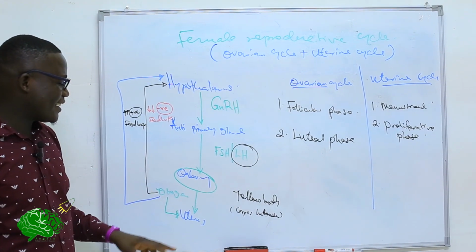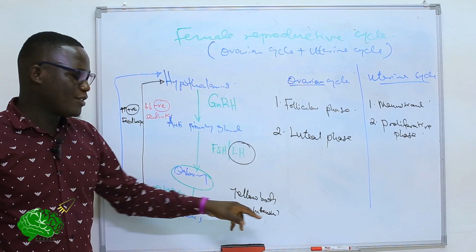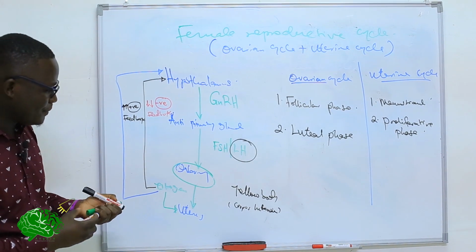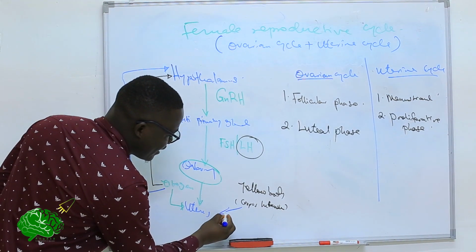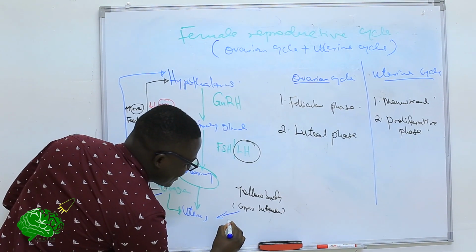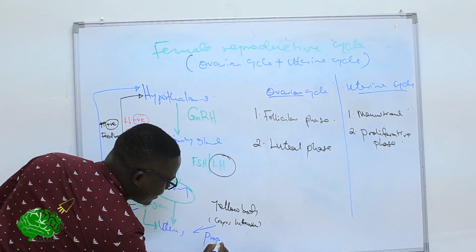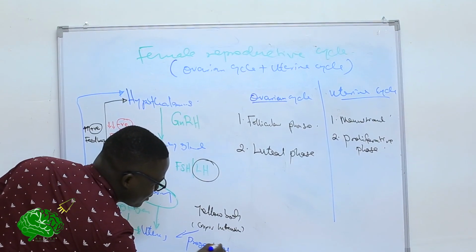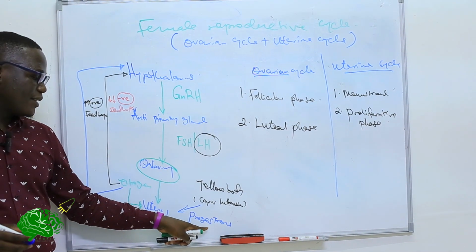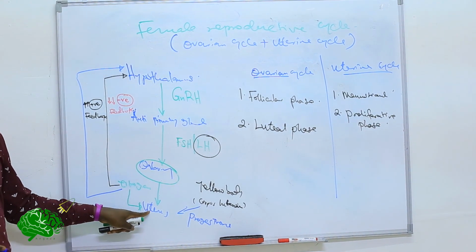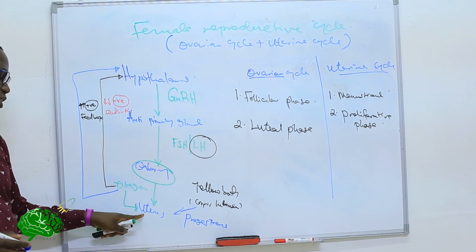So what happens with the corpus luteum that has been formed? This corpus luteum also begins to secrete a hormone, and the hormone that it secretes is called progesterone. What does progesterone do? The progesterone will go to the uterus. And what does it do to the uterus?